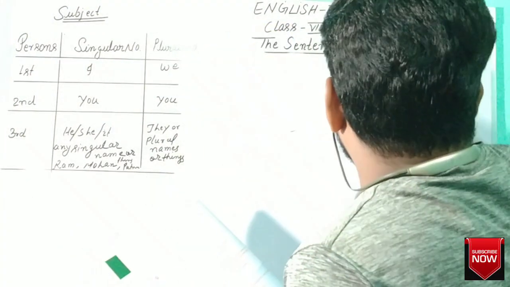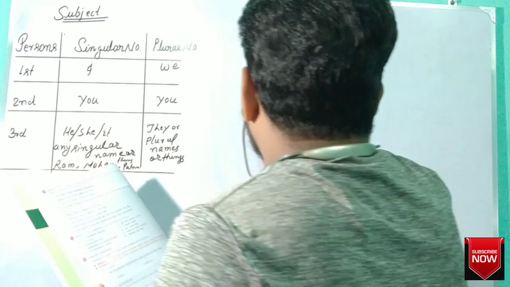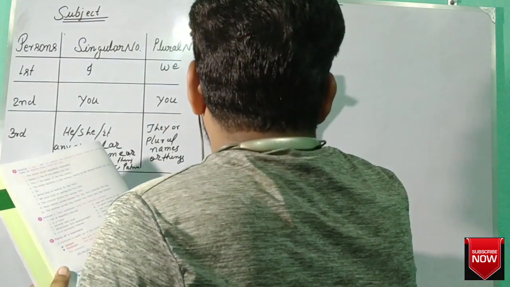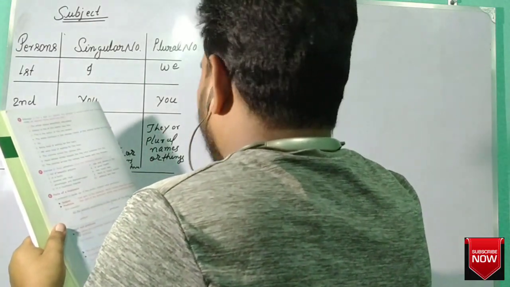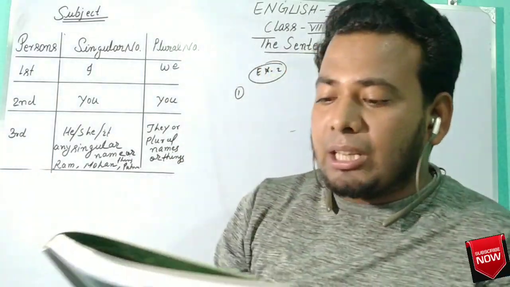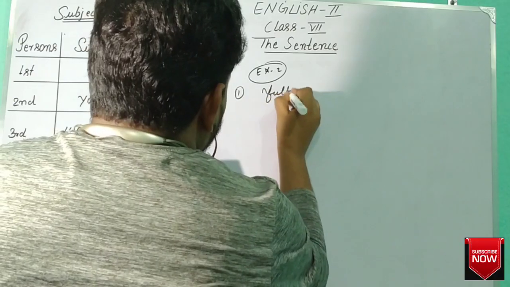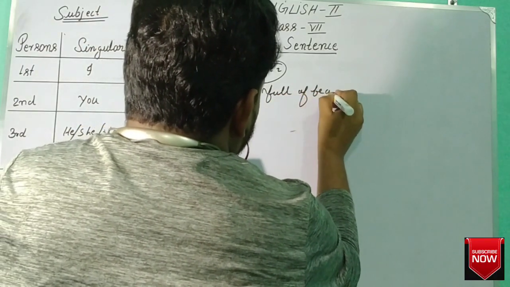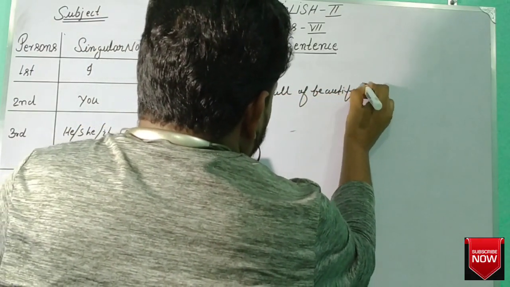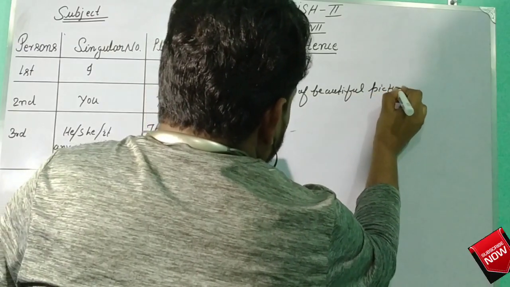Now we come to exercise 2. Question number 1. Make sentences using the following phrases. Full of beautiful pictures.